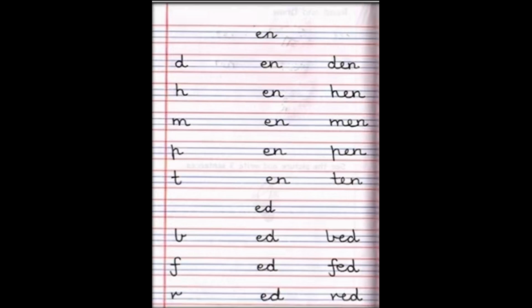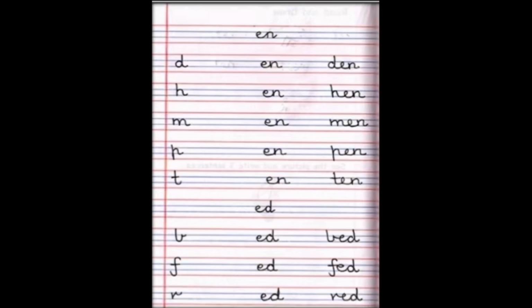Next letter is M. M says M. EN says N. M-E-N, men. Your daddy is a man, but when you invite your uncles at home, they become men. What do they become? Men. More than one man is called men.